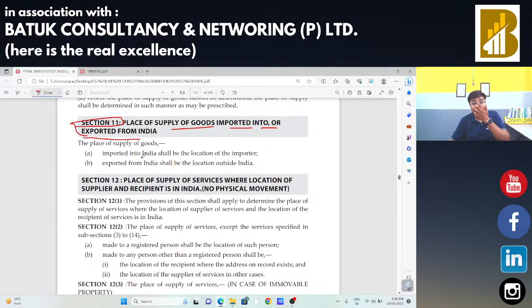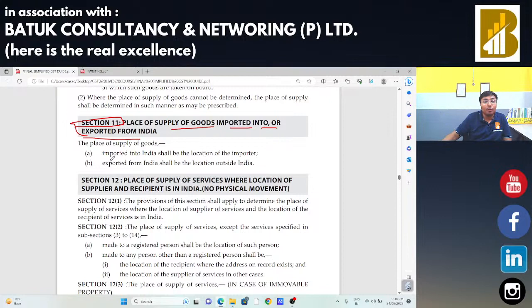Section 11, place of supply of goods imported into and exported from India. The place of supply of goods when imported into India shall be the location of the importer. Whenever we are doing an import, suppose I am going to import a particular product from Japan. In that case, what will be the place of supply? The place of supply will be the place of the importer. That is my place. Hence, here IGST should be charged.